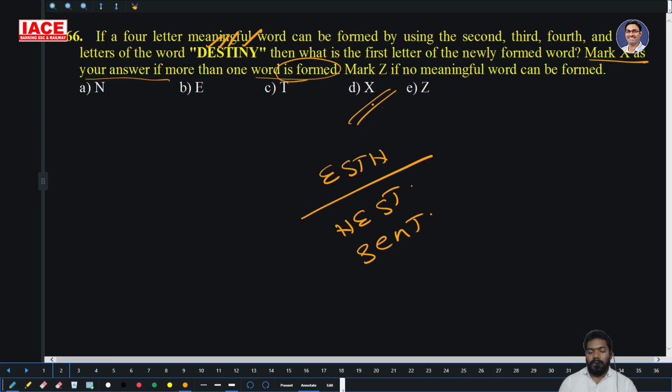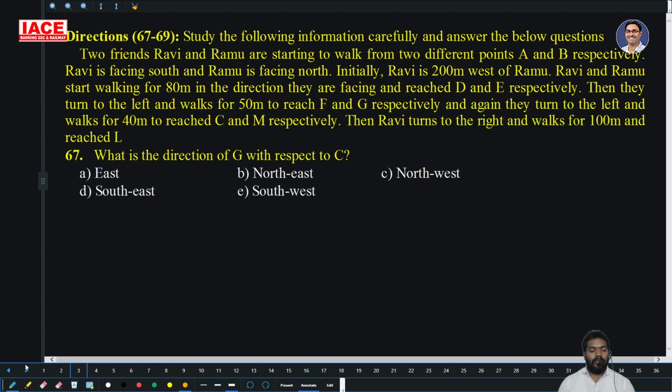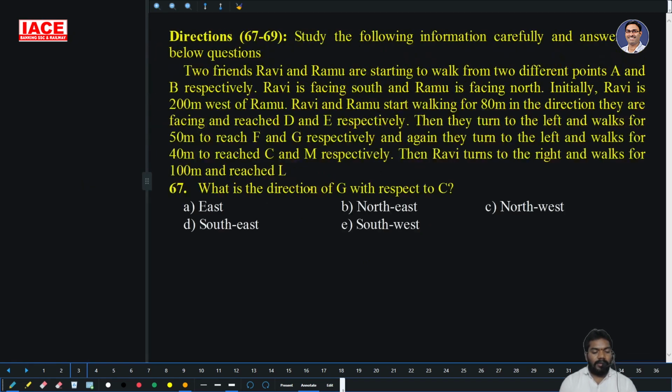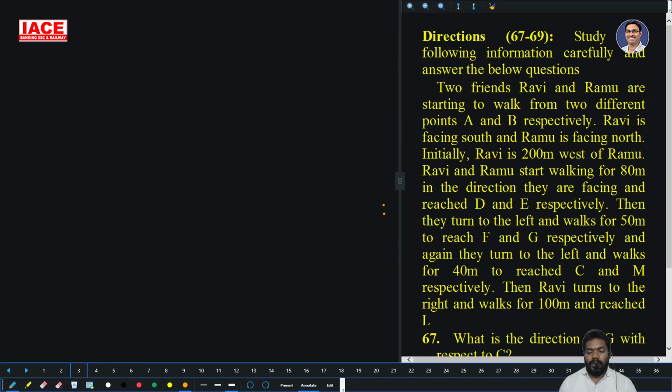Clear? Now, two friends, Ravi and Ram, start walking from two different points A and B respectively. Respectively means point A is Ravi, point B is Ram. Ravi is facing south, Ram is facing north. Ravi is 20 meters west of Ram.